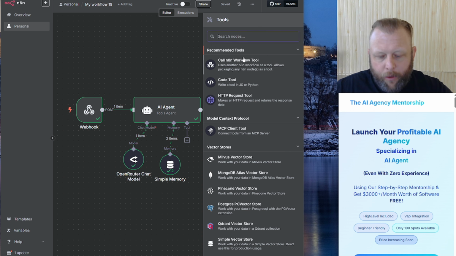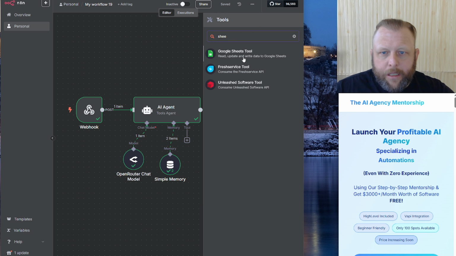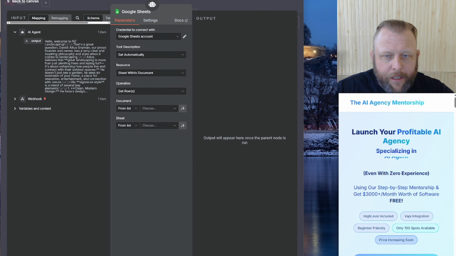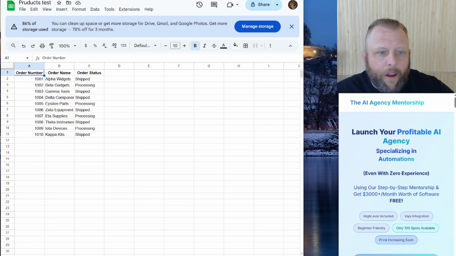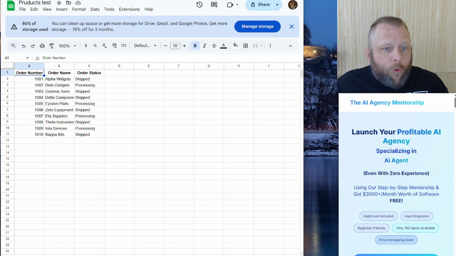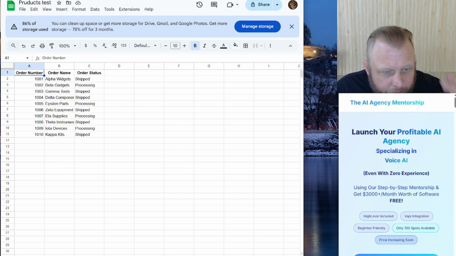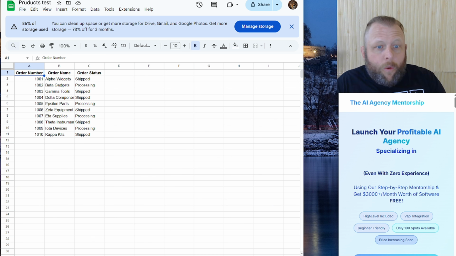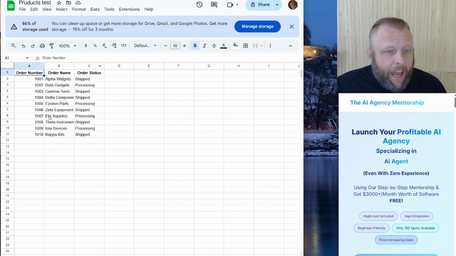So we're going to come through here and I'm going to say Google Sheets. What we're going to test is: I'm a customer and I have just bought something. I got an email saying your order number 1007 has been confirmed, and I want to know what the update is with my order of 1007. The AI chatbot is going to be able to look this up and find what it's doing. So as a process, is it shipped or not?